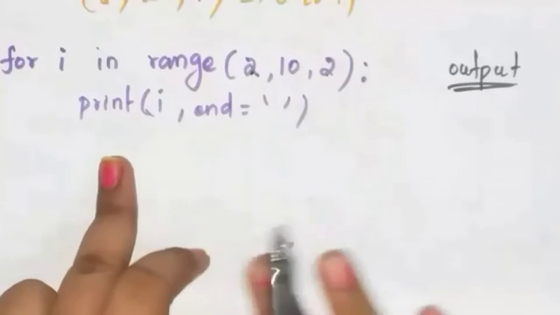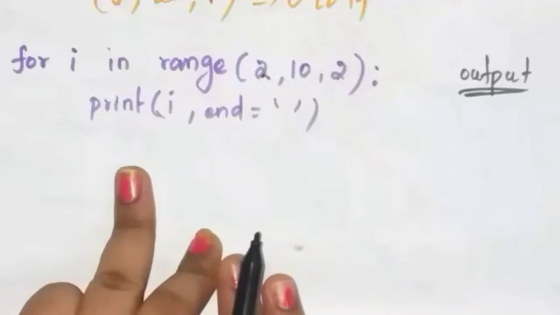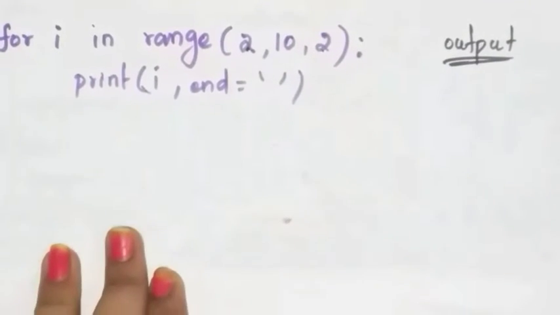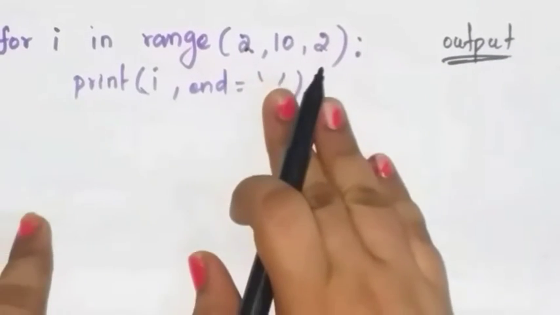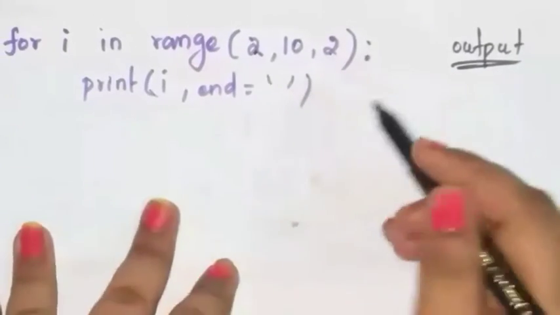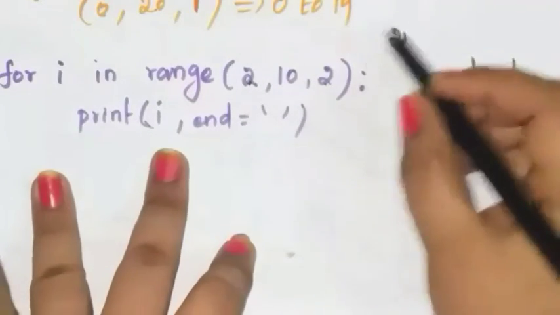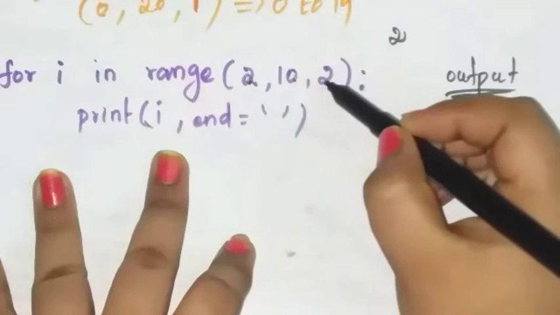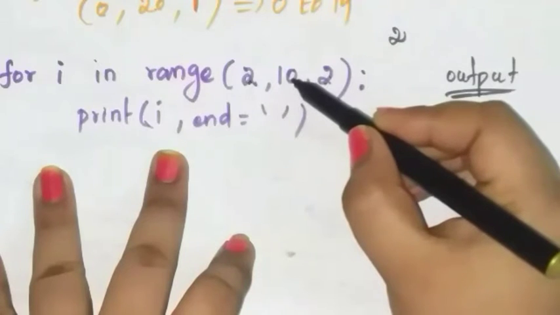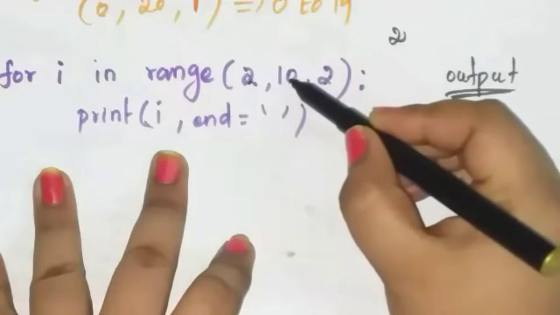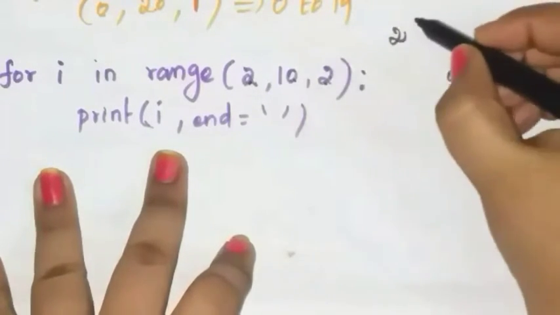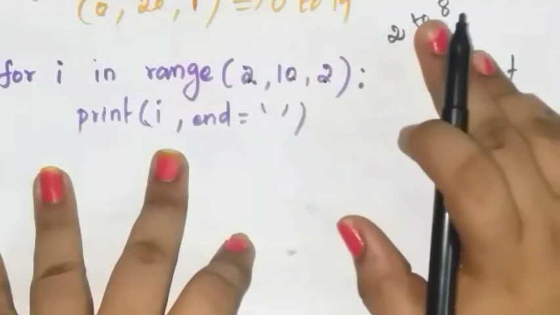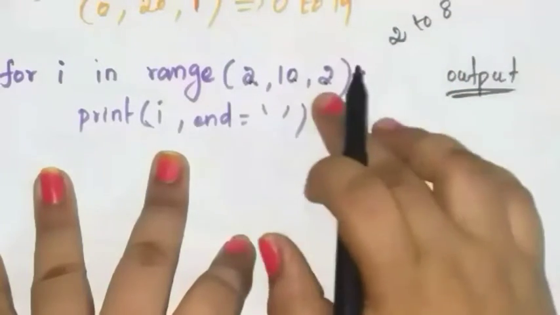Okay, so that is the difference between while loop and for loop. While loop is an entry check loop. Similarly, this for loop is also called an entry check loop. Output 2 is the initial value and stop value is 10, but the difference is 2. So how will you calculate the end value? 10 minus 2, that is 8. Here you have to generate the list of values from 2 to 8 with the difference 2.